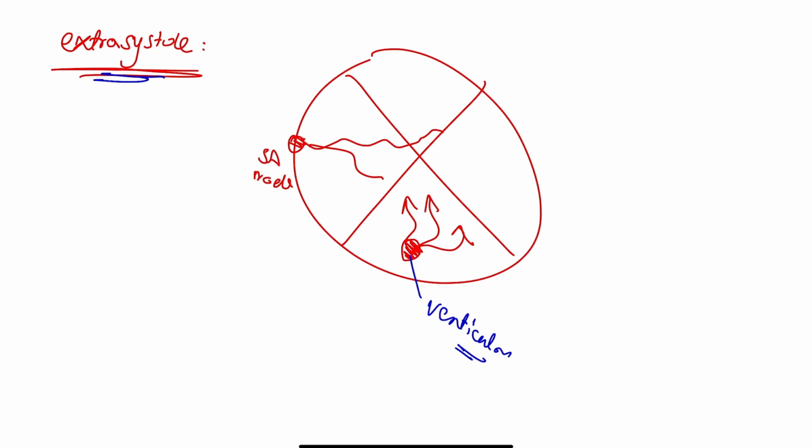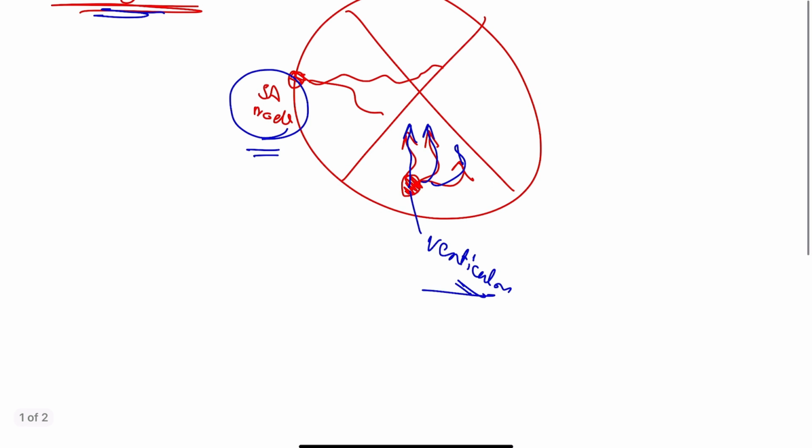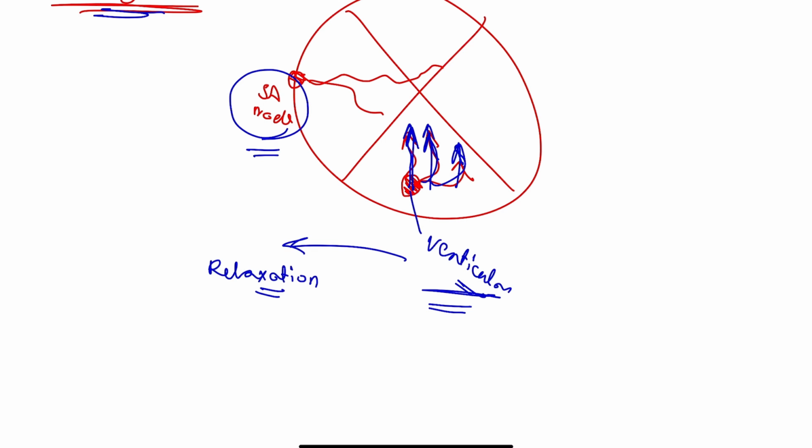So what is the problem? The problem is that when the ventricle contracts, it will not receive any impulses from the sinoatrial node, or it will not respond to impulses coming from the sinoatrial node. That's why after ventricular extrasystole, there will be relaxation of this ventricle. So the ventricle will contract and then it will relax.